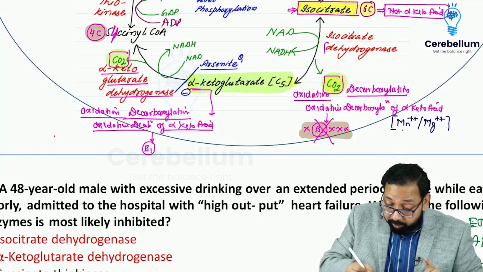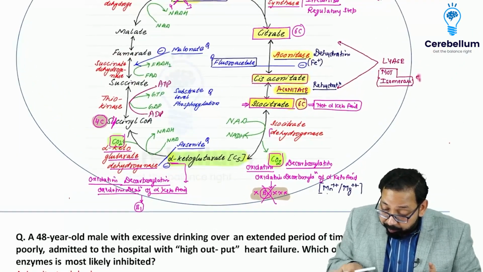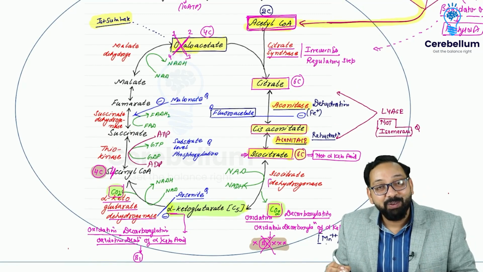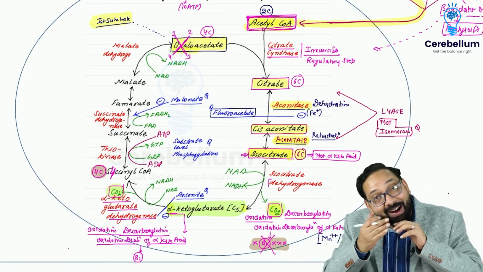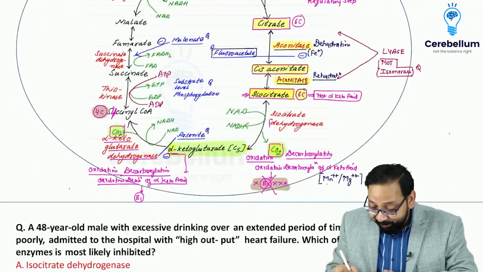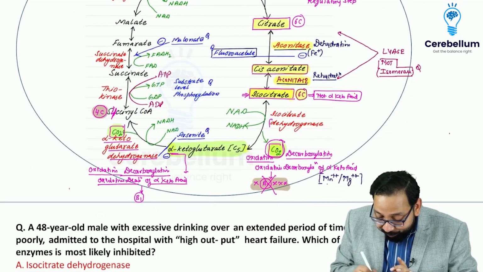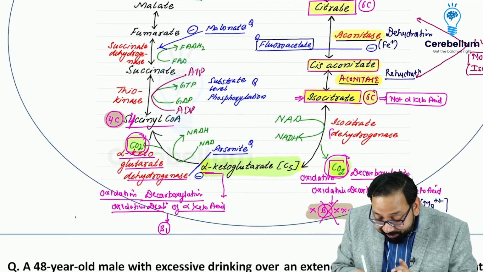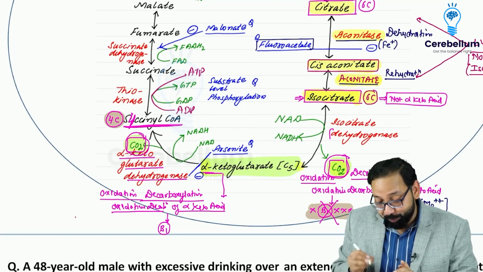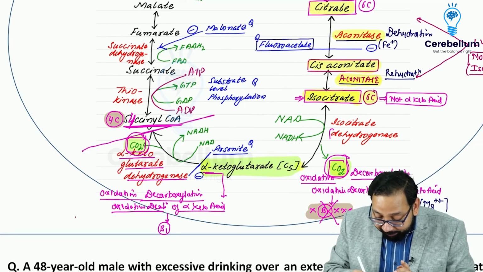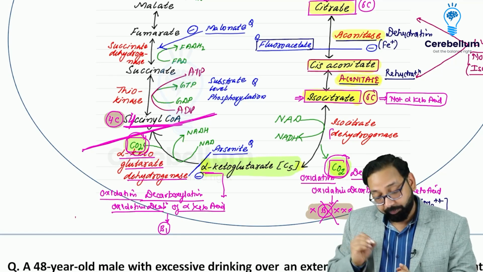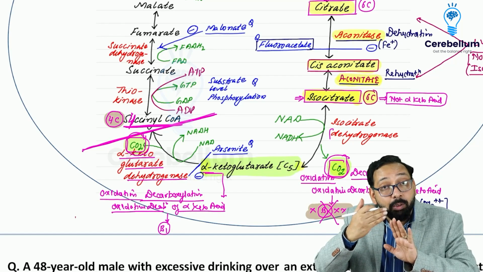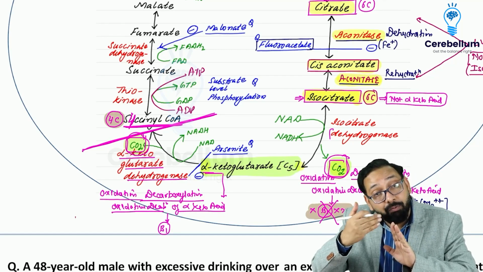So till now, I have removed all the carbon. Acetyl coenzyme A, how many carbons were there? 2 carbons. So I removed these carbons in the form of CO2, one CO2, second CO2. Now 4 carbon succinyl coenzyme A is produced. So till now, I can draw a line. Whatever oxidation and carbon removal was to be done, was done.